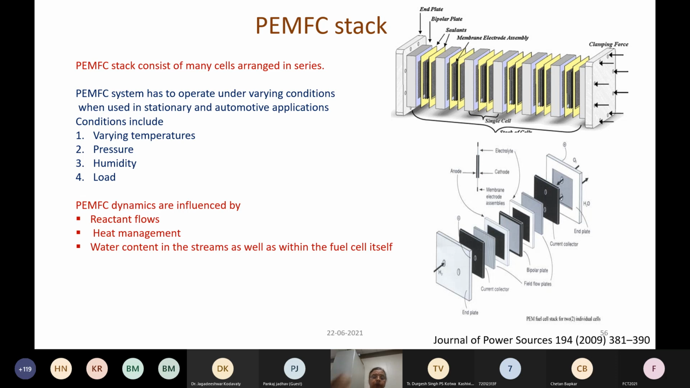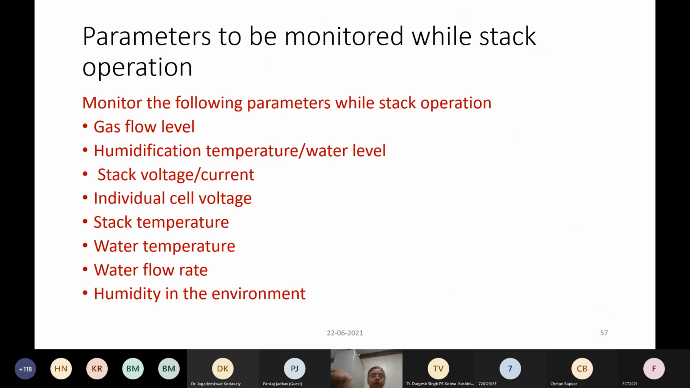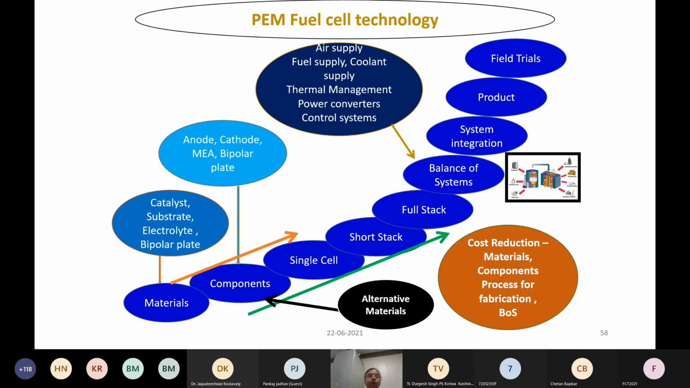The performance of these cells is influenced by how much gas you are giving, what kind of heat management system you have, and what the water content in the gas stream is, whether the membrane is fully humidified, what the state of humidification is. So you can have various parameters that can be monitored, like gas flow level, humidification, stack current and voltage, how you measure the individual voltage, and stack temperature. All these parameters need to be monitored while the stack is in operation.